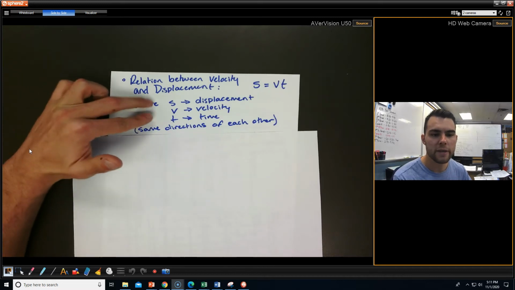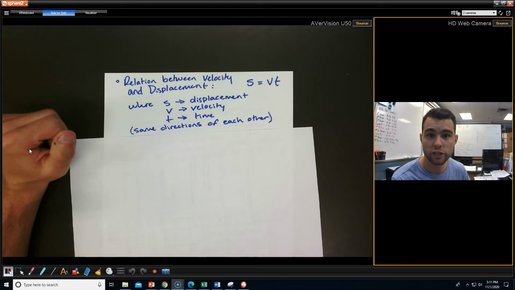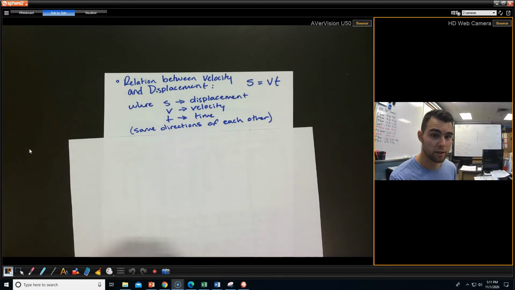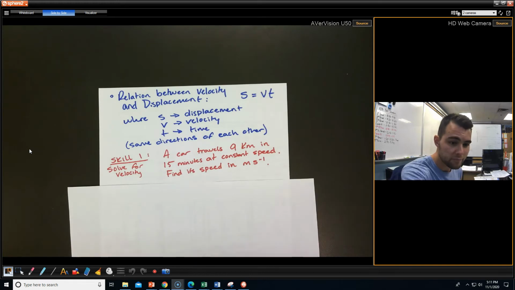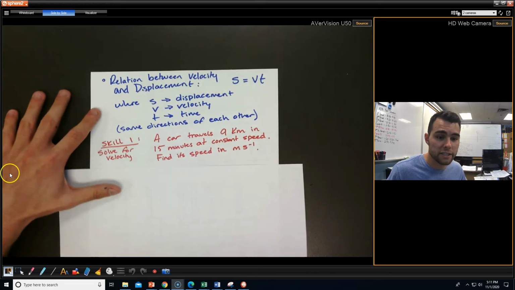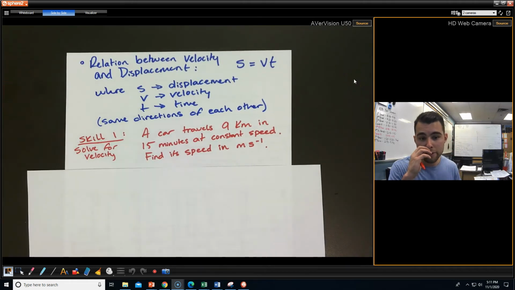And this is assuming that displacement and velocity are in the same direction as each other, okay? So this only works if that's the case. So let's look at skill 1, and let's actually solve for velocity now, okay? So skill 1, a car travels 9 kilometers in 15 minutes at constant speed. We need to find its speed in meters per second.